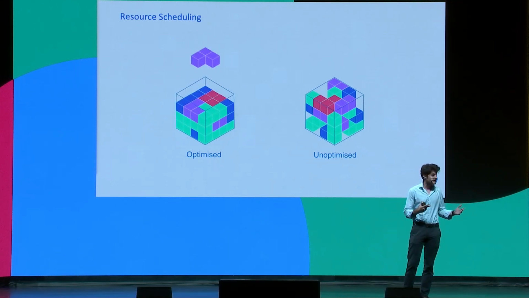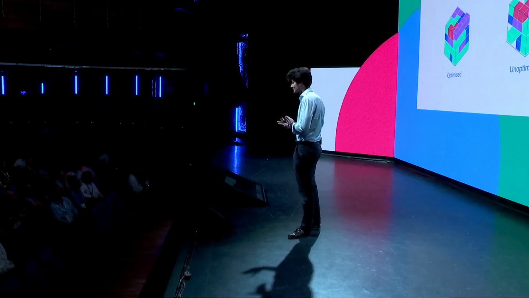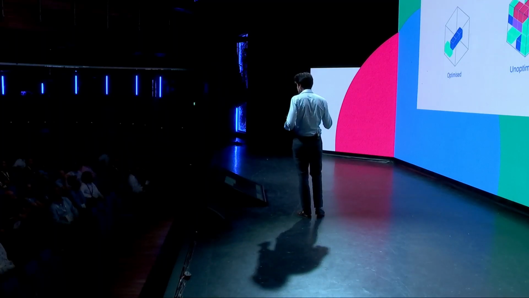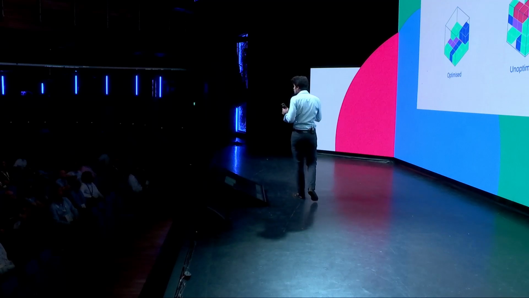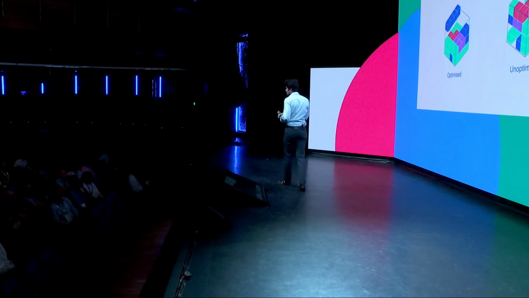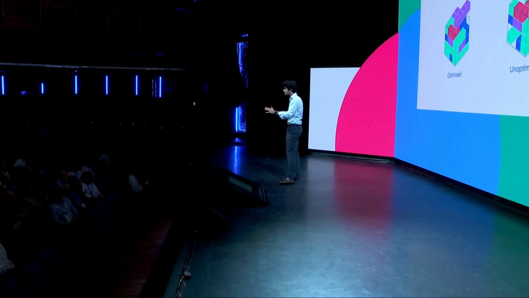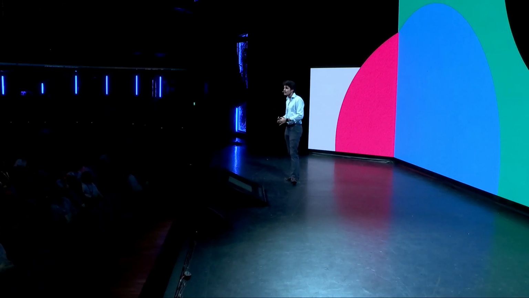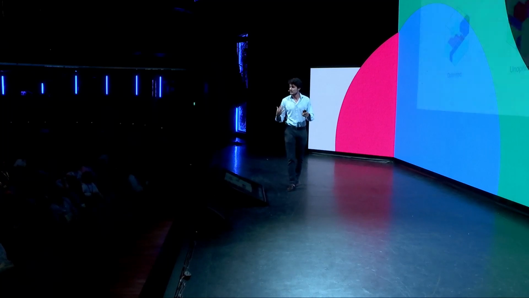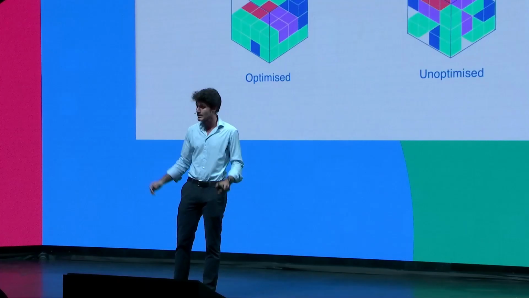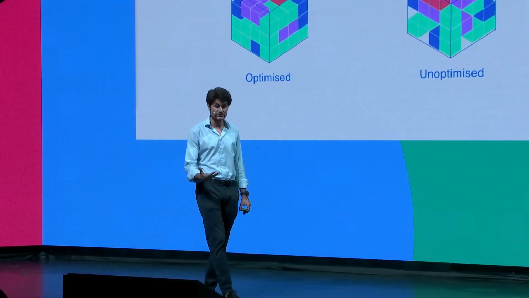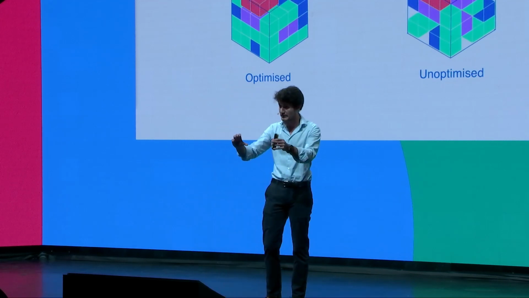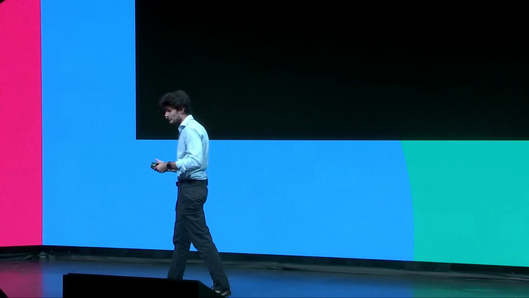And it really looks like a game of Tetris, multi-dimensional Tetris. And the problem here is that we want to allocate these resources in a smart way. Because, for instance, if we end up with a machine where we used all the CPUs, but we only have some RAM left, well, the RAM is not going to be used, right? It's wasted. We call it wasted resource. And that is exactly the same in Tetris. In Tetris, if you're left with an empty space and the line doesn't clear, well, it's bad, right? There's nothing you can do at that point.